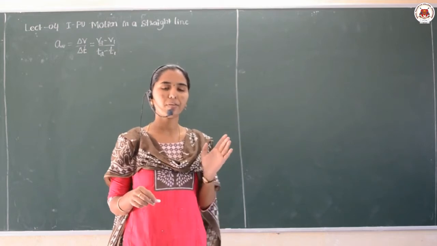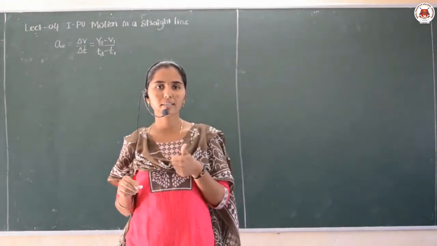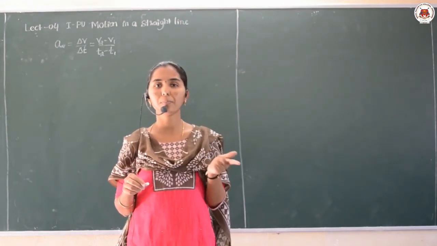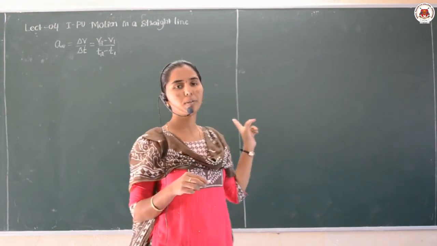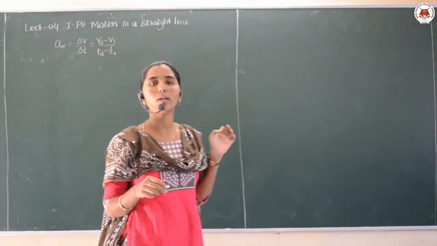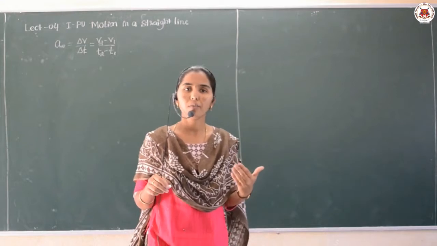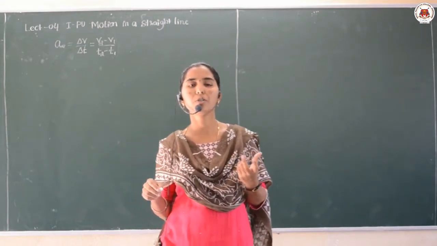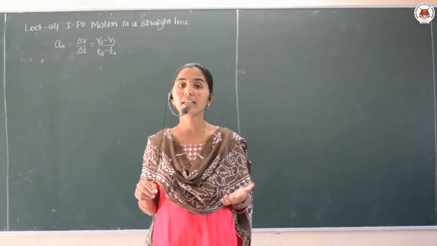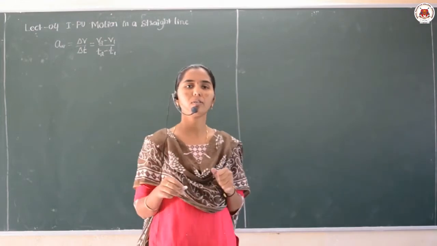Yes, and previous things we discussed: acceleration is also a vector quantity, the SI unit is meter per second square, and it is represented by the letter A. Then today I want to explain the different cases: if the acceleration is positive, what it is called, if it is negative, what it is called, and where it is 0 or where it may be perpendicular. Those points we are going to discuss.